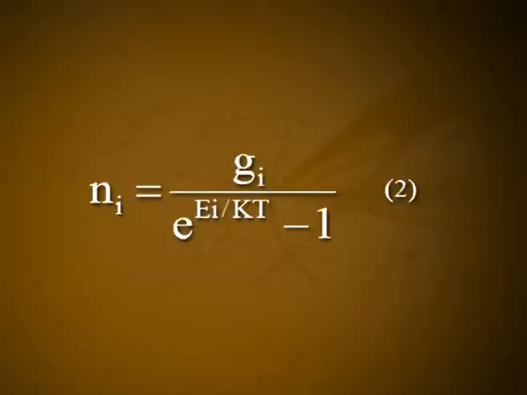Substituting the values of beta is equal to 1 by kT and alpha is equal to 0 in equation 1, we get Ni is equal to Gi divided by e raised to Ei divided by kT minus 1, let it be equation number 2. Let G of epsilon be the number of cells per unit volume of the phase space or the number of energy states per unit interval of energy.